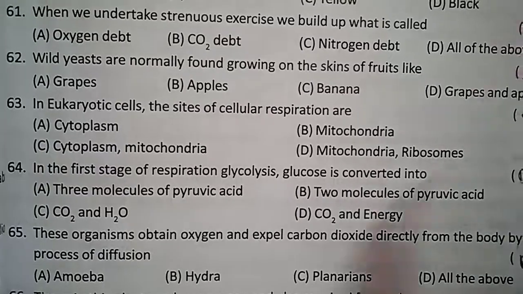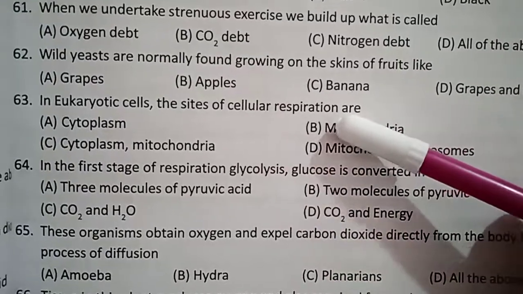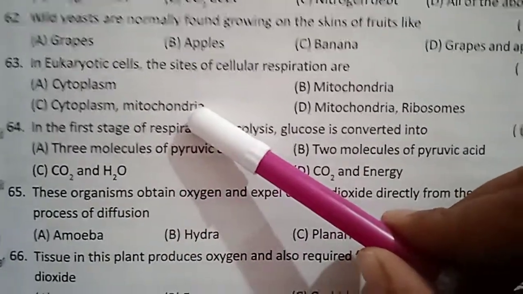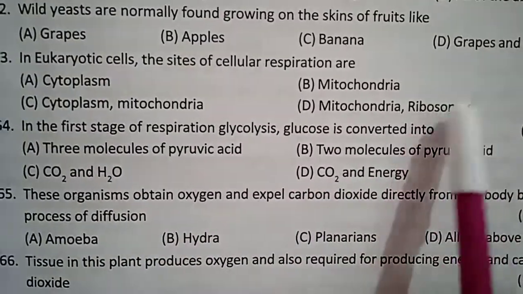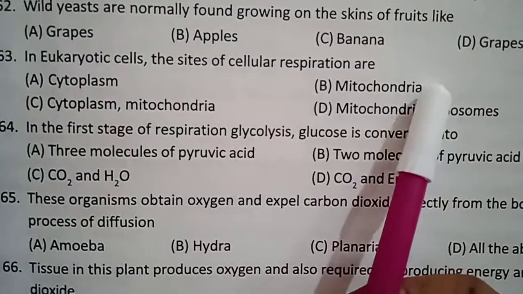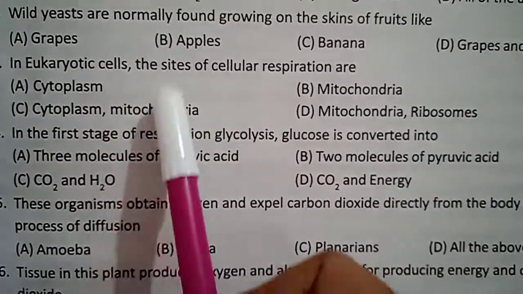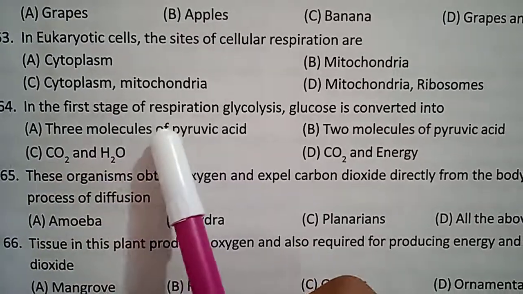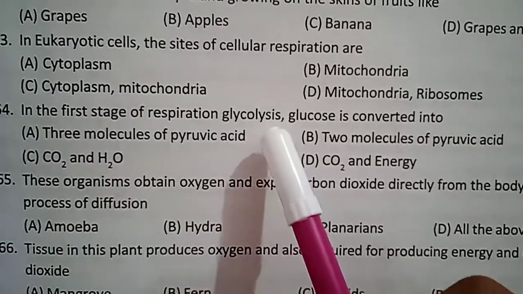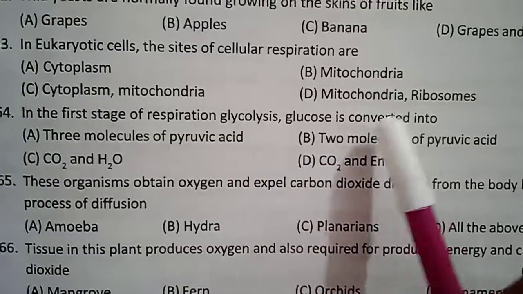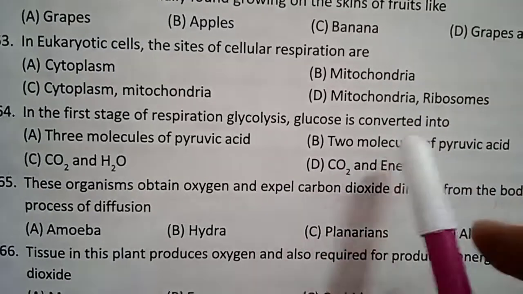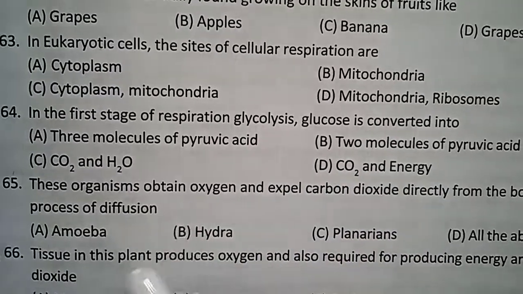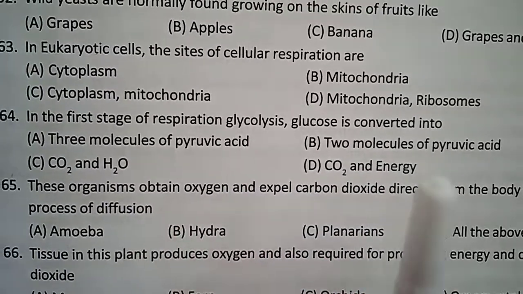In eukaryotic cells, the sites of cellular respiration are cytoplasm and mitochondria. We know ribosomes for protein synthesis, mitochondria for powerhouse of the cell. In eukaryotic cells, both are the sites, cytoplasm and mitochondria. In the first stage of respiration, glycolysis, the breakdown of glucose, what is the end product? Already I discussed in previous bits. Yes, pyruvic acid.